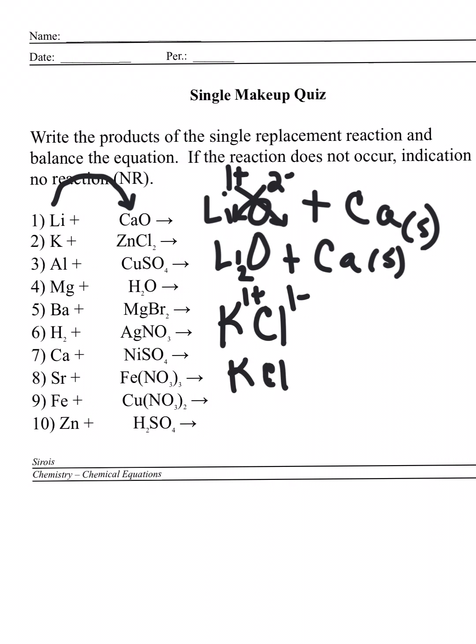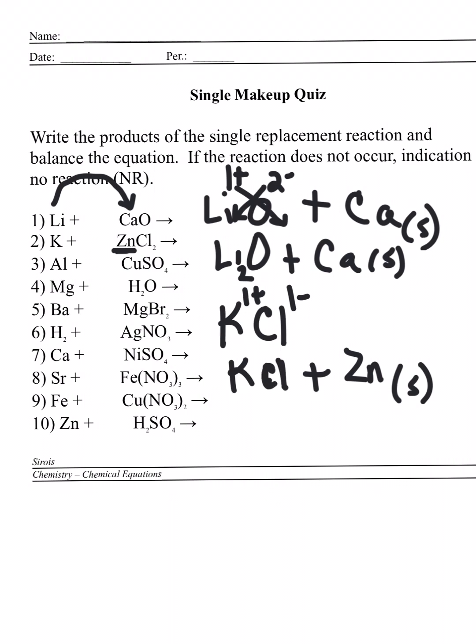That's fine. And then we get that zinc gets bumped off, and it goes back to being a simple neutral metal, zinc solid. Okay, so KCl and zinc solid is your answer there.